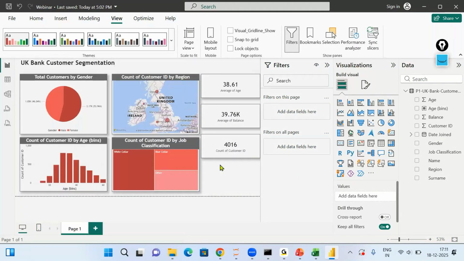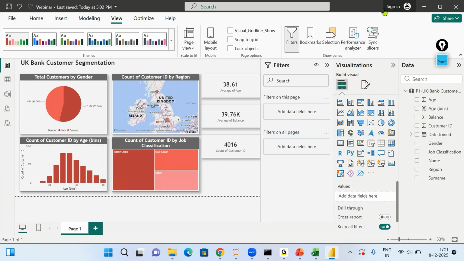Now this is where we have seen a small demonstration of how we are building the report. Once the report has been created, you would definitely like to share it with the end users. To share the report with the end users, you need to have a Power BI service account, like I already have.